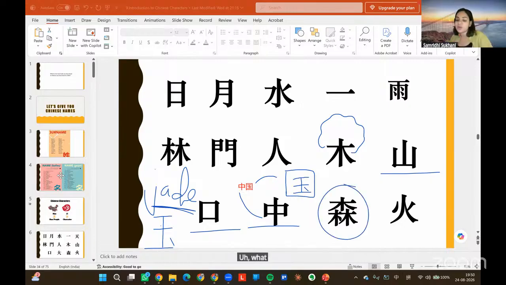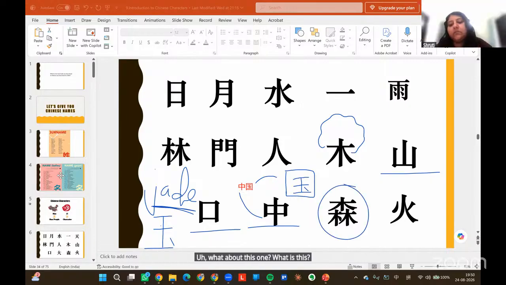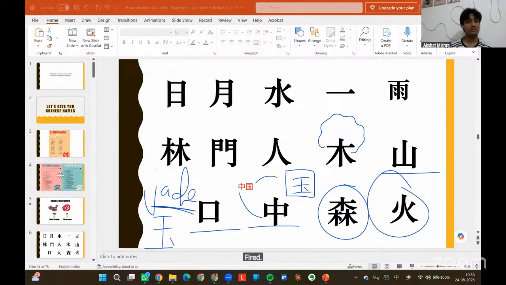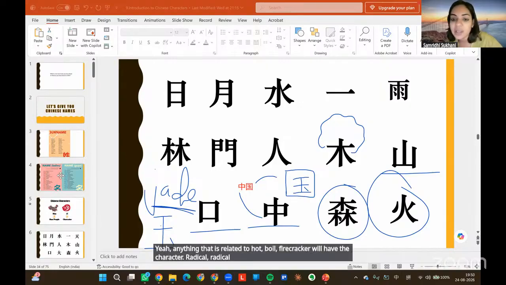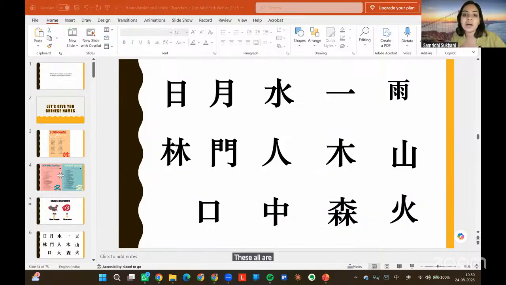What about this one? What is this? Forest. Pot. What about this? Hot. Fire. Even the character for hot, fire is there. Anything that is related to hot, boil, a firecracker will have the character. Radical. I'll call them radical. These all are radicals, okay? Except this. This is not a radical.